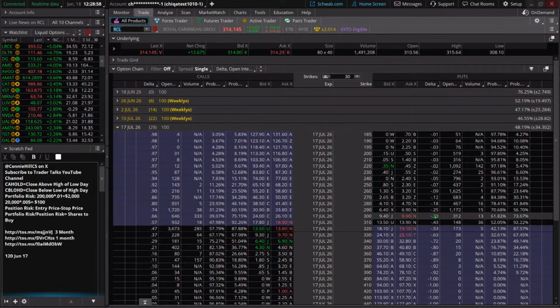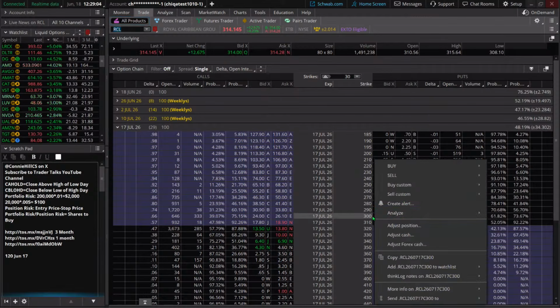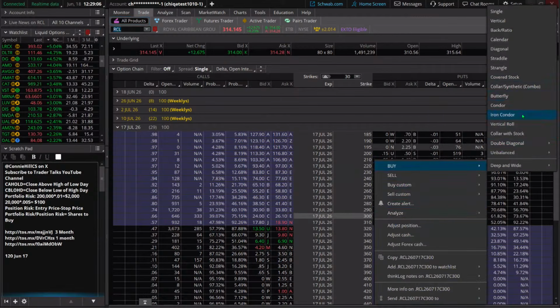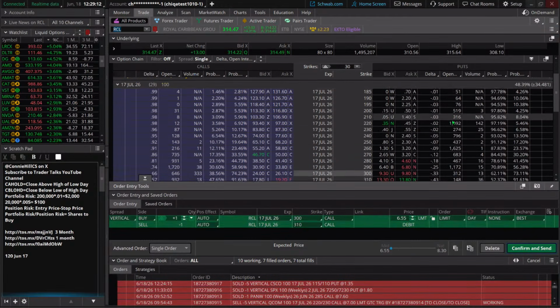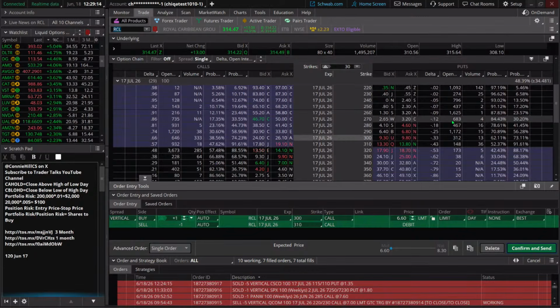Okay. We are just going to go right smack in the middle there. We're going to go with that 33 delta, 300 strike price. We're going to sell that, and we'll buy the 290. And notice it's a $10 wide spread. Did I get the right strike price here?